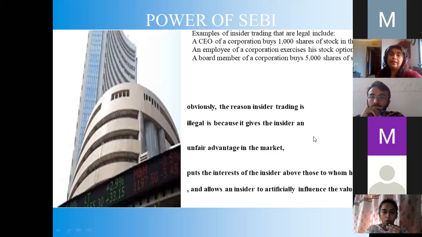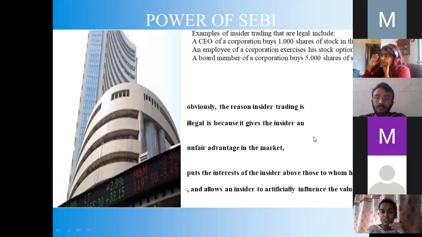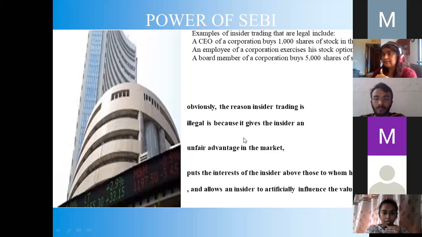Obviously, the reason insider trading is illegal is because it gives an insider an unfair advantage in the market, puts the interest of the insider above those to whom he or she owes a duty, and allows an insider to artificially influence the value. So artificial influence of the value of a share takes place. We did it in insider trading also.